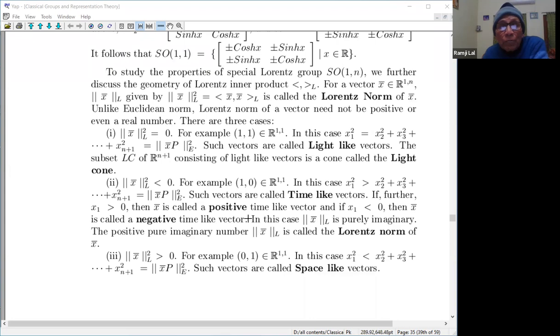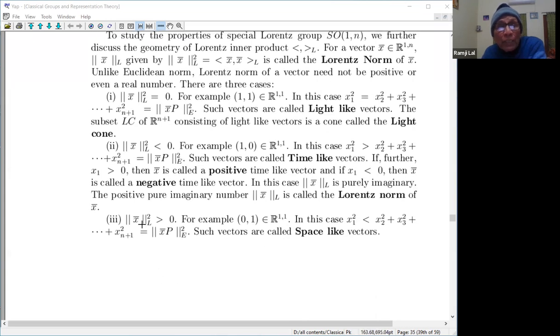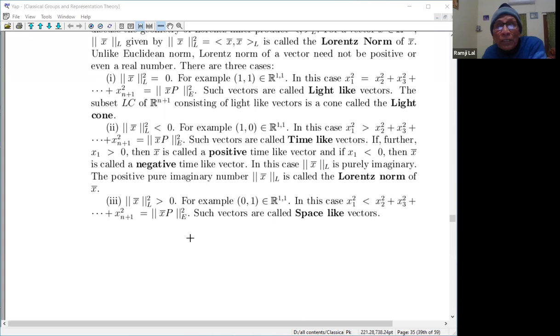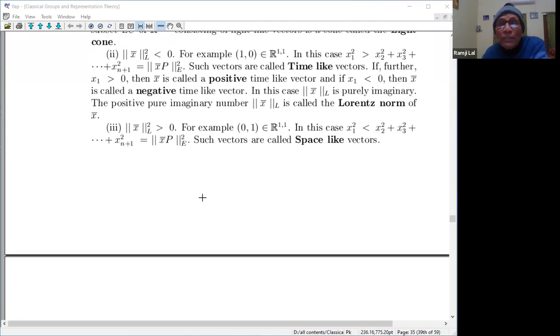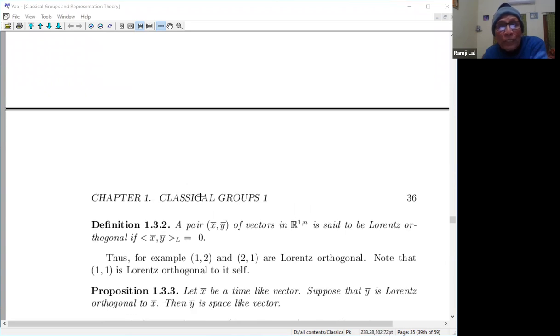So why are we doing this, to be clear here. In this case, the square root is purely imaginary, because xL square is negative. Imaginary will have a positive or negative part, so we take the positive imaginary part. This is what is called the Lorentz norm. And if xL square is greater than 0, for example (0, 1), such vectors are called space-like vectors. Perhaps you cannot approach those spaces. So those are space-like vectors.